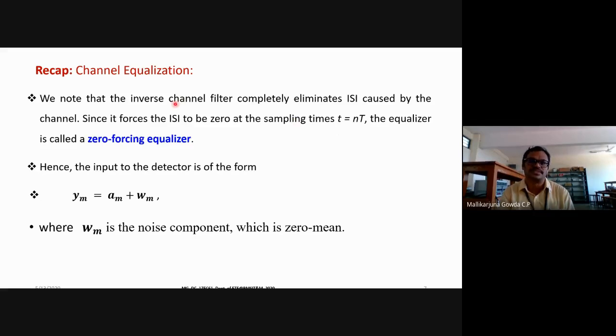The equalizer forces the intersymbol interference to be 0 at the sampling times t equal to nT, so that is why this equalizer is known as the zero forcing equalizer. I can write the output of that as y_m is equal to a_m plus w_m, and this will be the input to the detector. Here a_m is the current transmitted symbol, and w_m is the noise.